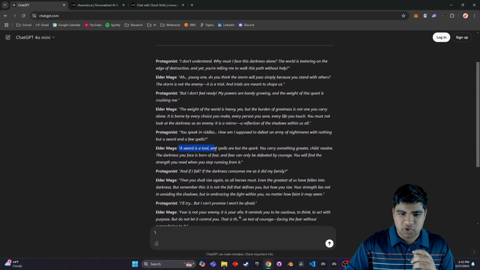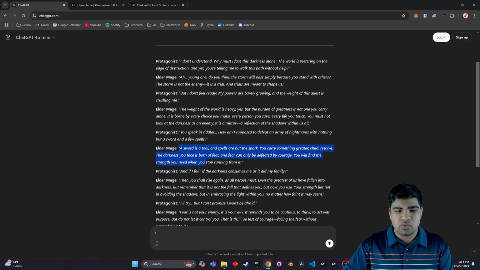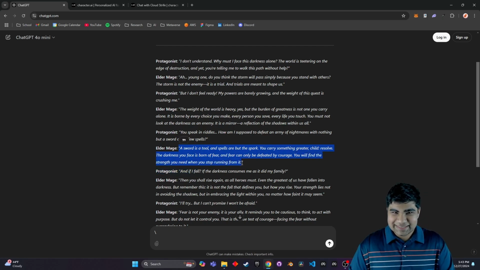A sword is a tool, and spells are but the spark. You carry something greater, child, to resolve. The darkness you face is born of fear, and fear can only be defeated by courage. You will find the strength you need when you stop running from it.